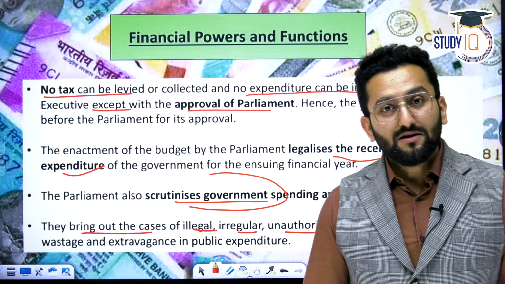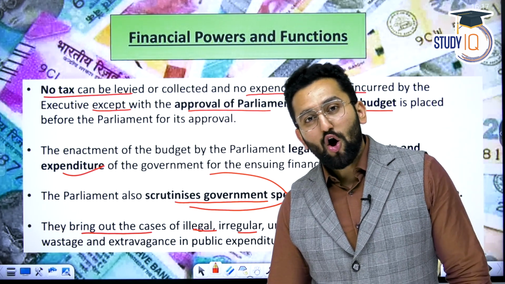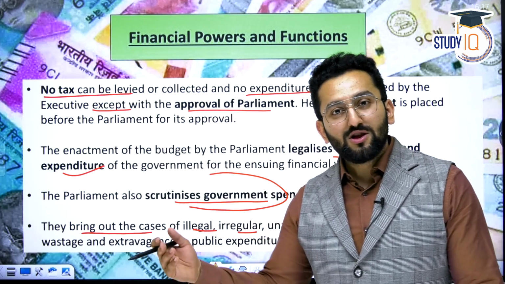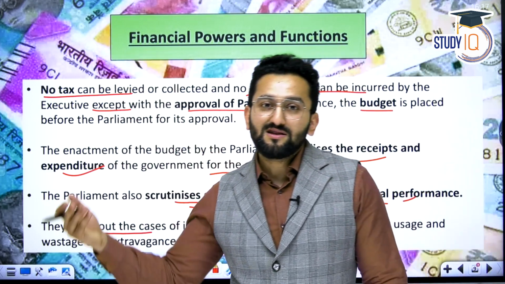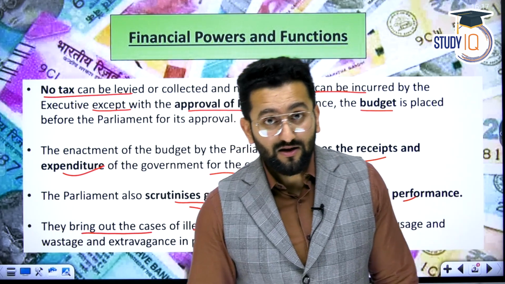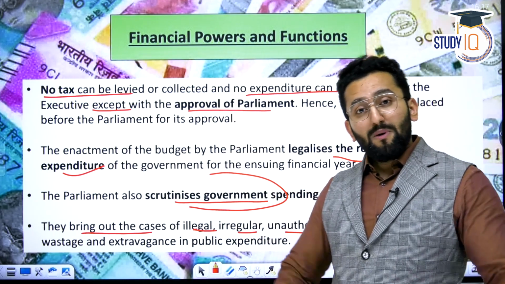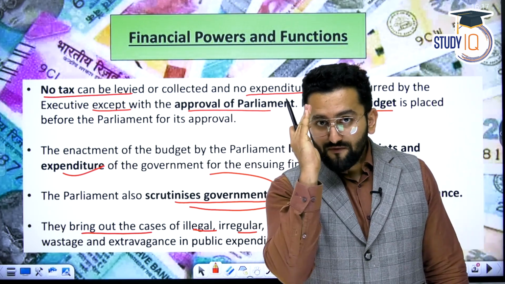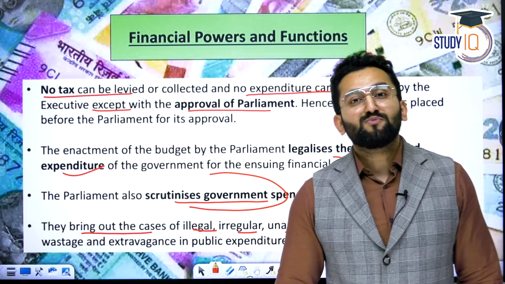For that, we have our way, CAG, Comptroller and Auditor General of India. So audit is done, then this report is presented to the President. The President presents this report to Parliament. Within Parliament, this report is presented to the PAC, Public Accounts Committee. Now, the Public Accounts Committee in Parliament keeps a check on the government whether you have done the expenditure as per the approval or not.